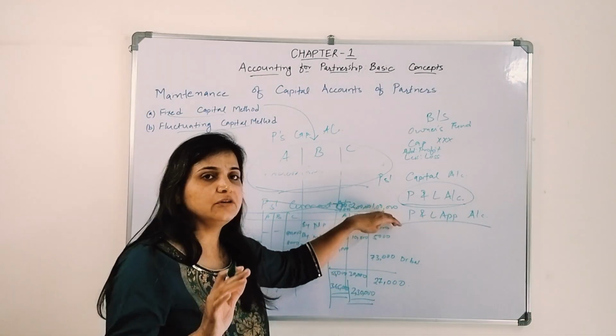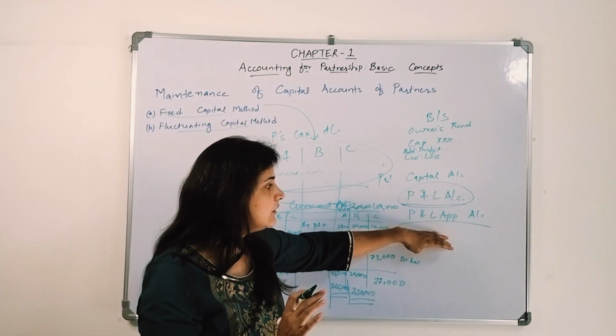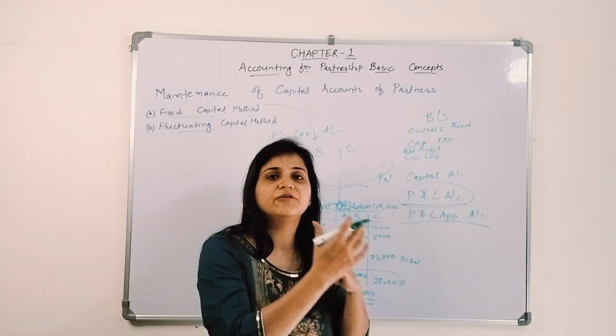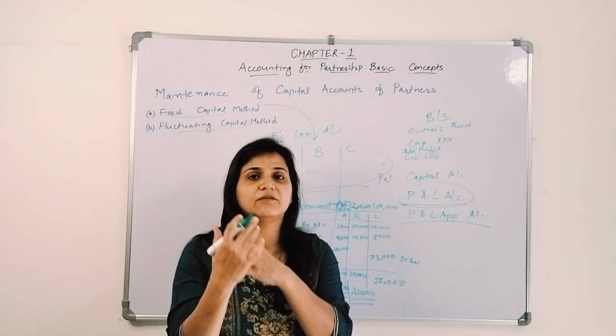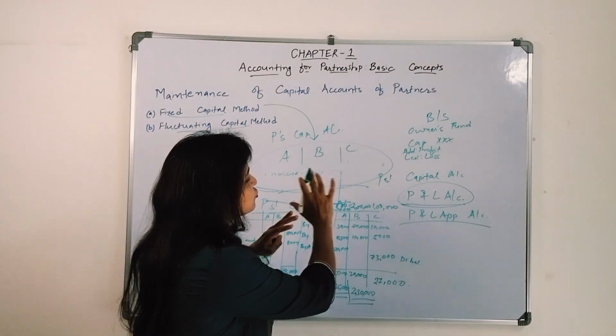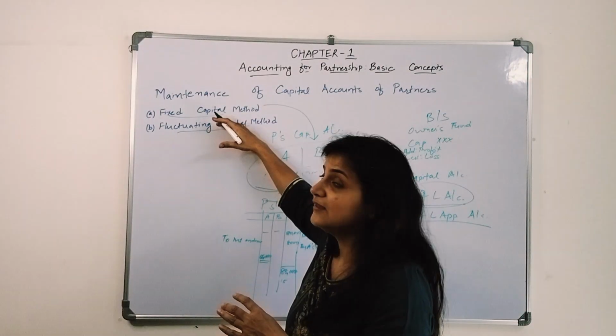We are not going to show the capital as a fixed amount. Whatever effects in the profit and loss, whatever profit we are sharing, whatever interest we are charging, whatever salary we are giving, whatever commission we are giving, we will show in only one account, and their capital will fluctuate as the name suggests.